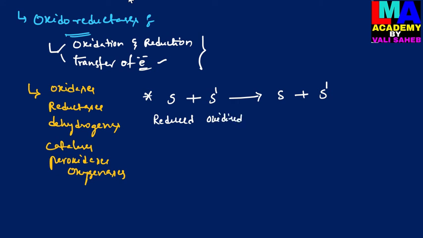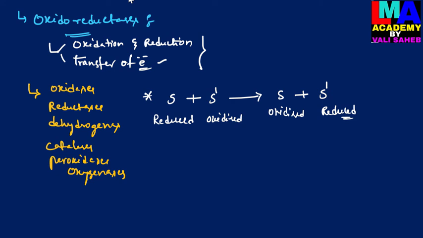The reduced substrate molecule is converted into an oxidized substrate molecule, and the oxidized substrate molecule is converted into a reduced substrate molecule, because the electrons present in one substrate molecule are transferred to another substrate molecule.